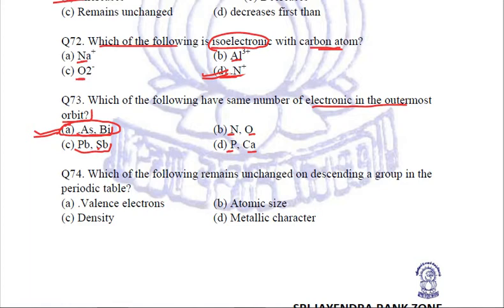Next question is, which of the following remains unchanged on descending a group in the periodic table? Is it the valence electrons? Yes, the valence electrons do not change. Atomic size will change, it will increase, density will alter, metallic character will change, but the valence electrons remain same in all the elements of any particular group. So A will be the answer to mark.